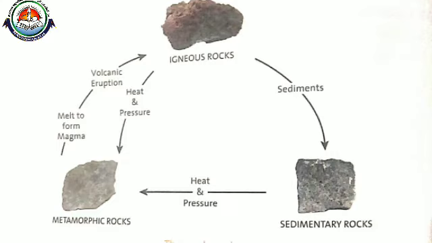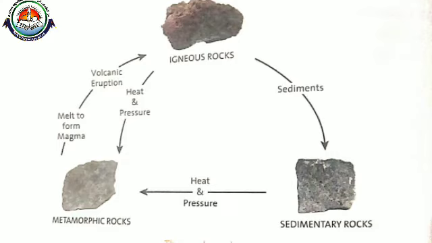And for these metamorphic rocks, again you can see in this diagram there are two arrows. Heat and pressure, you leave it between the igneous and the metamorphic. You just consider the clockwise movement of that arrow mark, okay. So here you can see that they melt to form magma. This metamorphic rock melts to form magma, and again what will happen, a volcanic eruption may happen, then again there is a formation of igneous rocks, okay.